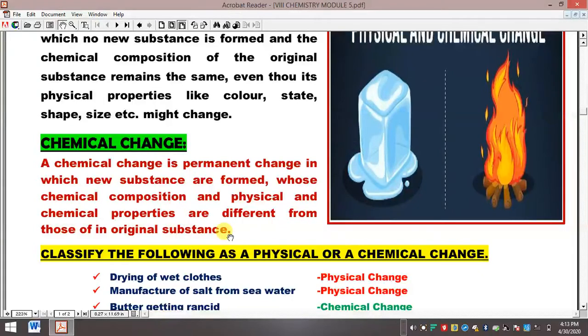Suppose I give you one example: curdling of milk. Before curdling, the milk was something different, and after curdling, the milk has become curd. Curd cannot be brought back to milk. So here a new substance is formed, which is curd, and it cannot be brought back into milk. So this is considered a chemical change because it is a permanent change.